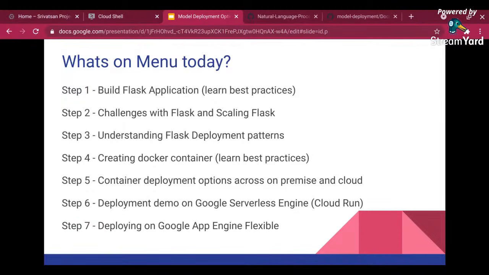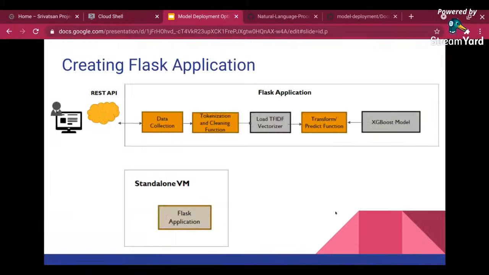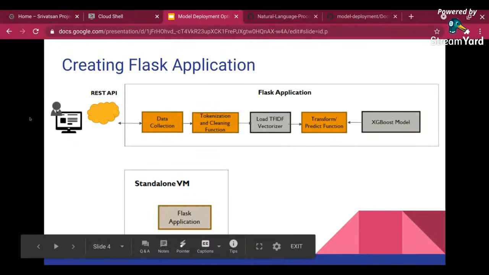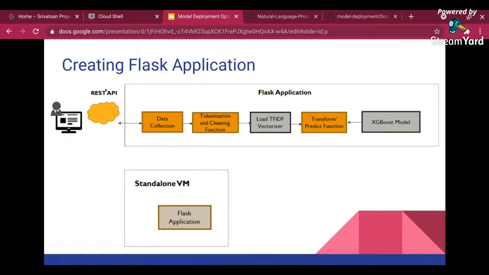Now, if you want to equate it to AWS, I'm going to also show what you can do in AWS. Now, this is what we are going to build. We have an incoming user request, or any request coming in, and we have a REST API enabled via a Flask application. I'm going to collect the data. In this case, it's just going to be a JSON input.